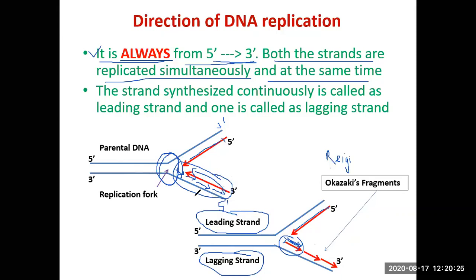So that is how both the strands are synthesized simultaneously and at the same time by the same enzyme, DNA pol 3, and the direction is also maintained. It is always from 5' to 3'.